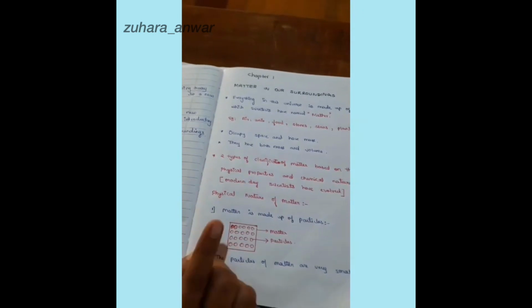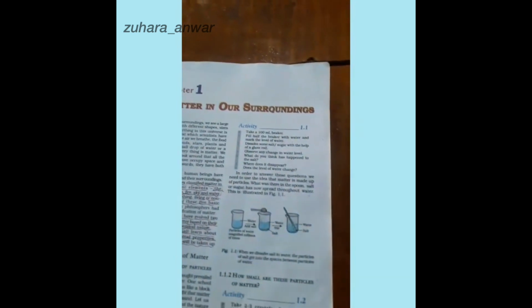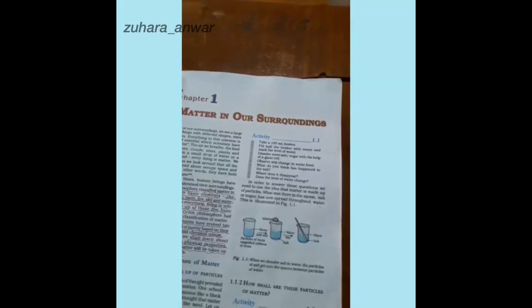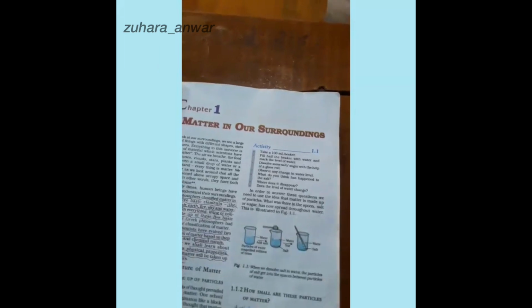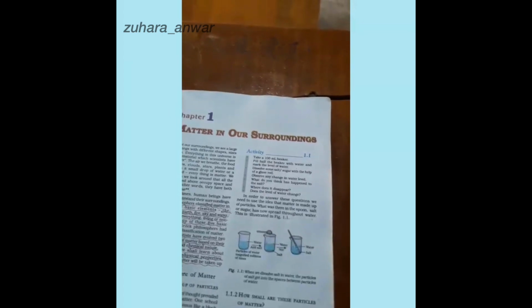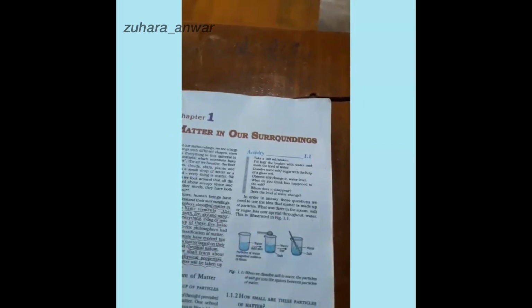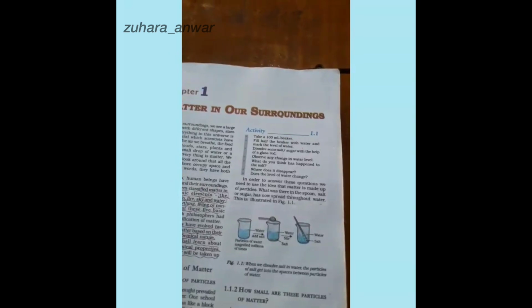To understand this point, we have to perform an activity. That is activity number 1. Let us perform an activity to decide about the nature of matter. Is it continuous or particulate? I will tell you the procedure. First, take a 100 ml beaker, fill half of the beaker with water and mark the level of water. Next, dissolve some salt or sugar with the help of a glass rod and observe the change in water level.